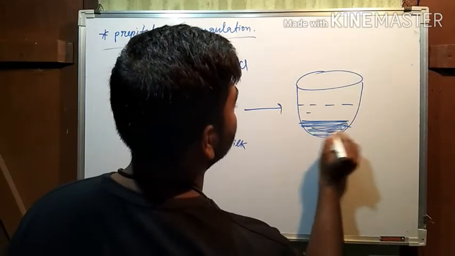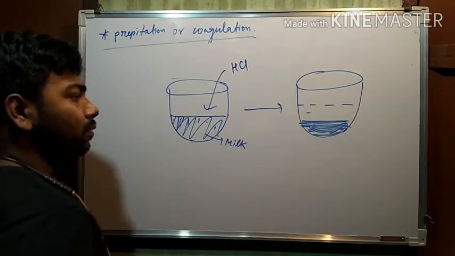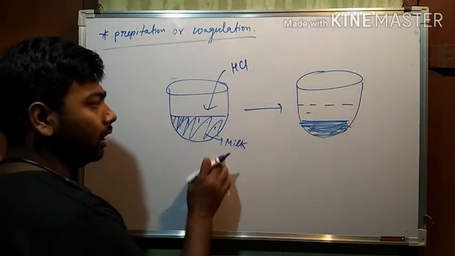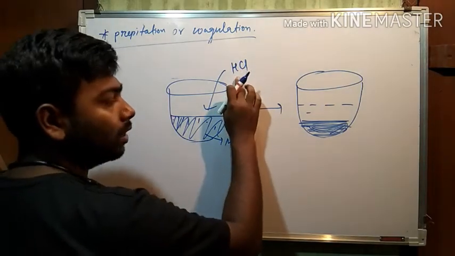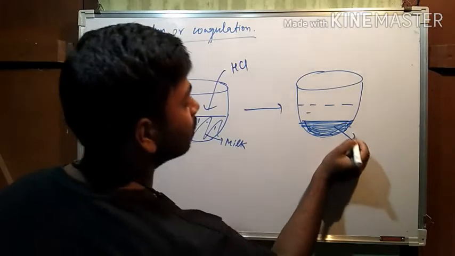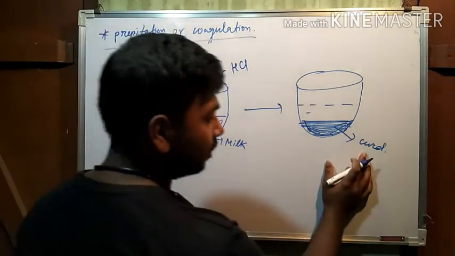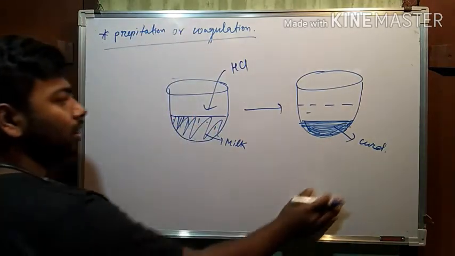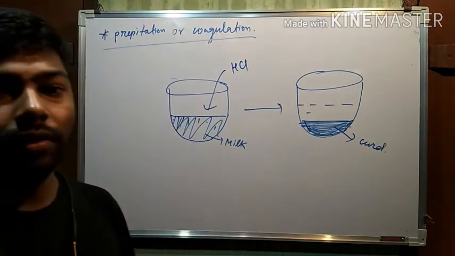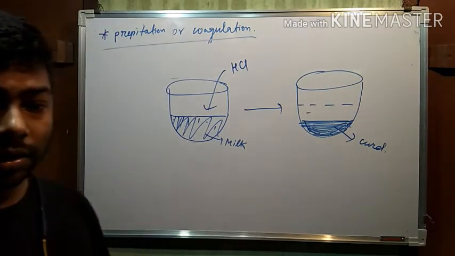Curd means what? It is insoluble. When the milk in colloid form is transformed with the help of HCl to an insoluble compound, suppose this curd, the process of converting into this insoluble precipitate or curd is known as what? Precipitation or coagulation. Okay.